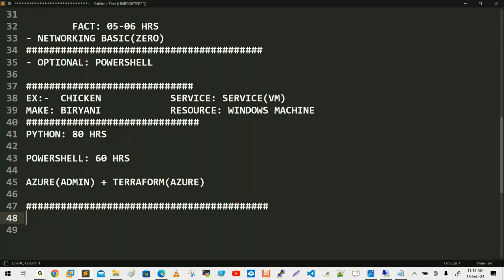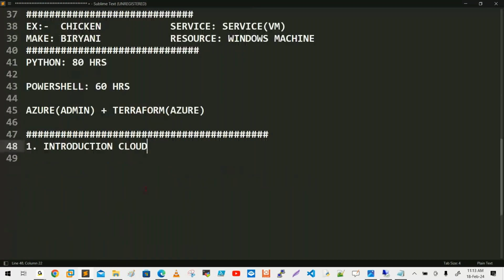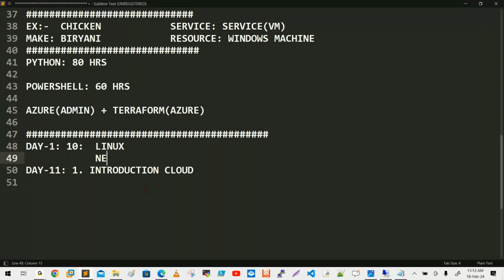The very first topic is the introduction of the cloud, and why we have to choose it. Before coming to Azure cloud, day one I will never start this. Definitely on day 11 we are going to start Azure cloud. From day 1 to day 10, I am going to build a strong idea of Linux commands and networking. These two areas I am going to build a strong idea.